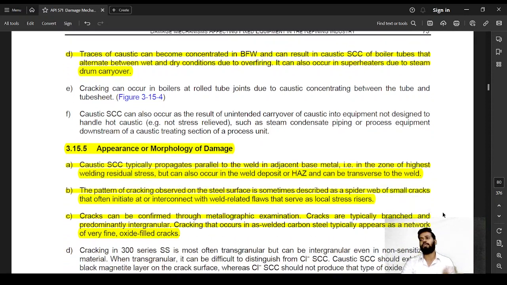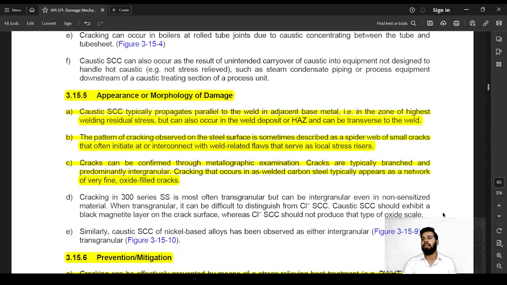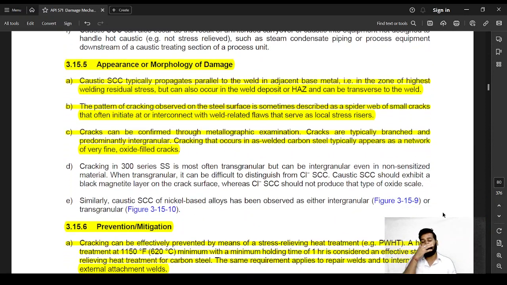Appearance: all types of stress corrosion cracking are generally similar. They look like branching cracks. They are intergranular in most cases, and they generally start from the process side and can go beyond that. Caustic stress corrosion cracking typically propagates parallel to the weld in the adjacent base metal, that is the zone of highest welding residual stresses, but can also occur in the weld deposit or the heat affected zone and can be transverse to the weld.